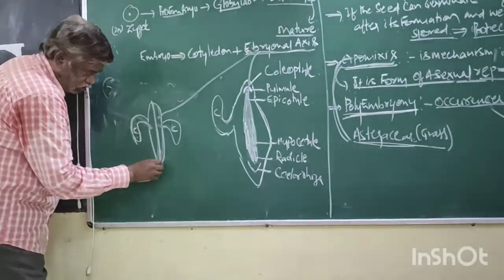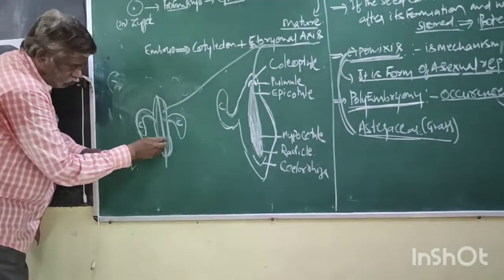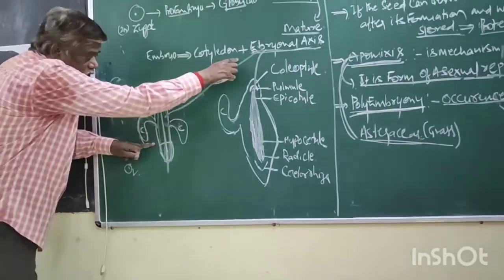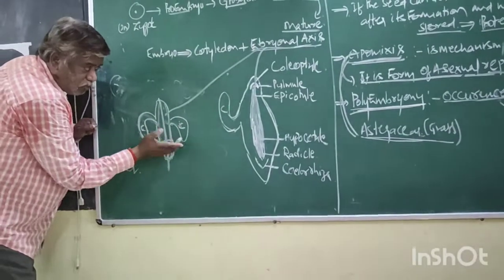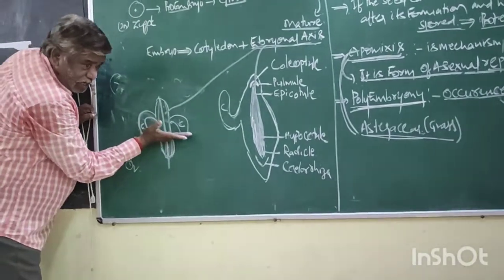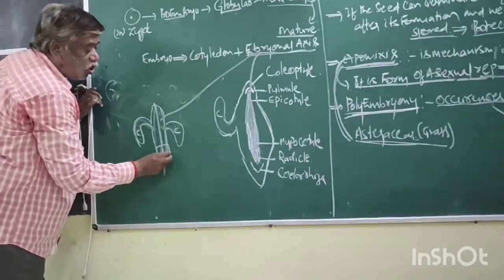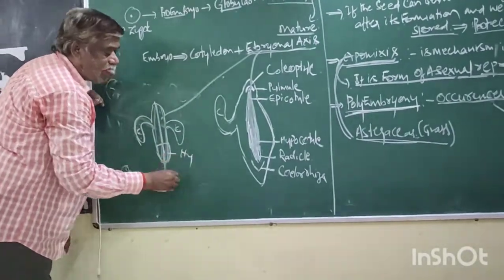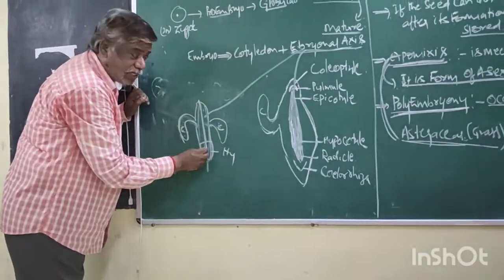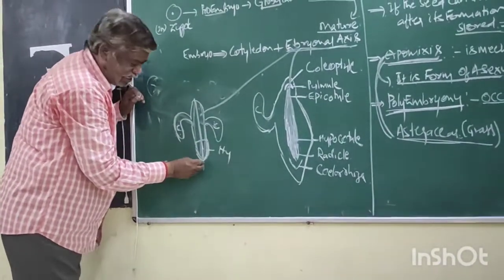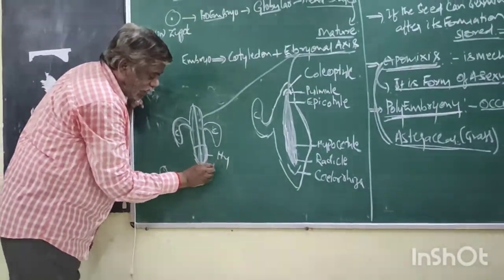Now this part of the embryonal axis is below the level of the cotyledon. This is called the hypocotyl. The terminal part of the hypocotyl is the radicle.